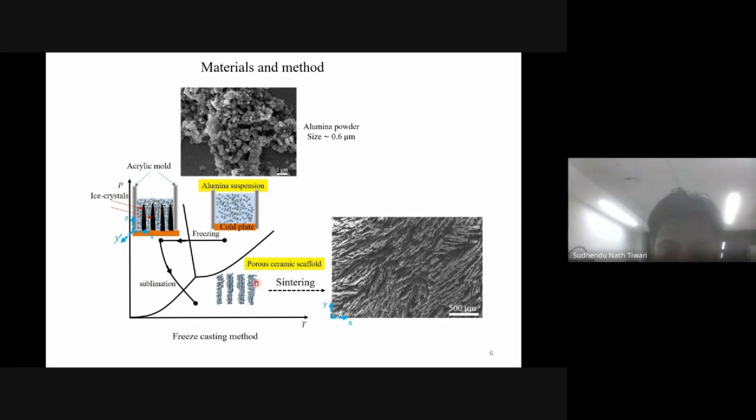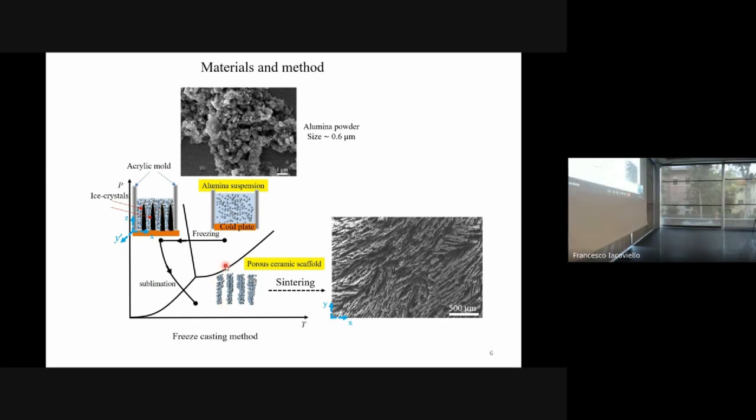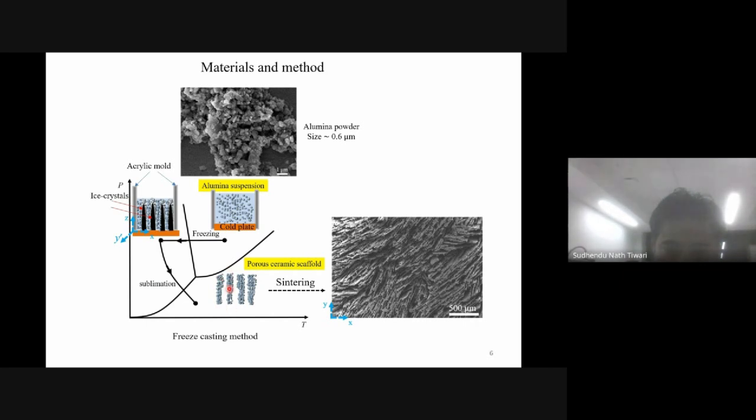We are left with these pillars of ceramic scaffold. This is basically called the green scaffold, which is very weak, because I added only 2 weight % of organic binder, polyvinyl alcohol (PVA). So it is very weak.